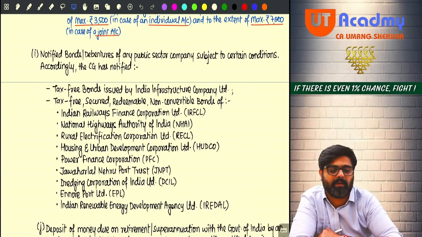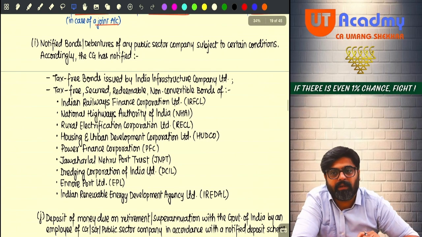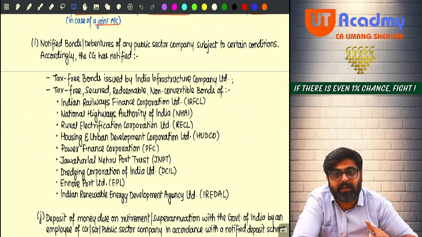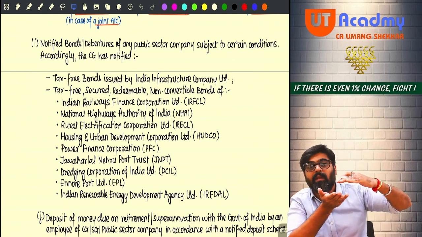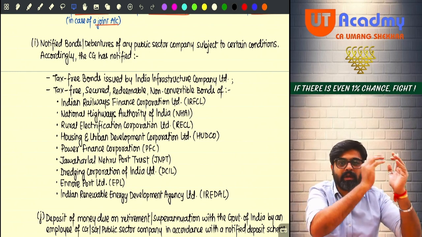That is the first benefit you will get. What will the second benefit be? The entire interest income will be exempt. And why will you get it? Because the government will give you the exemption only then are you going to give the money to the government, no?